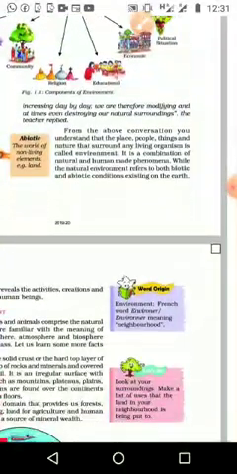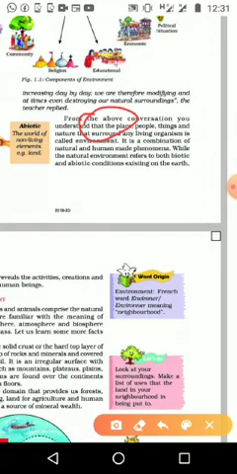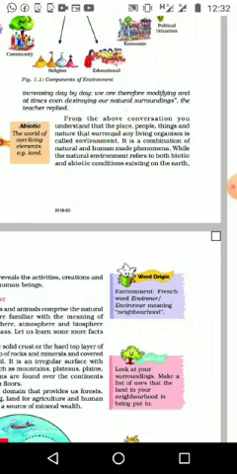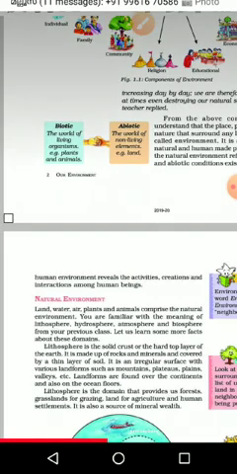Then we can understand what the environment means: the place, people, things, and nature that surround any living organism is called environment. Here is the definition: the place, people, things, and nature that surround any living organism is called environment.